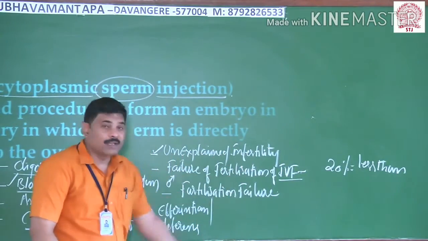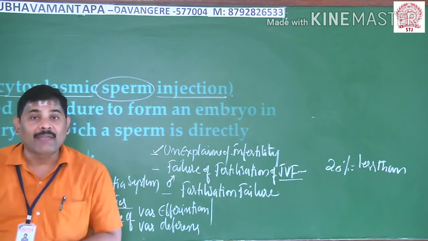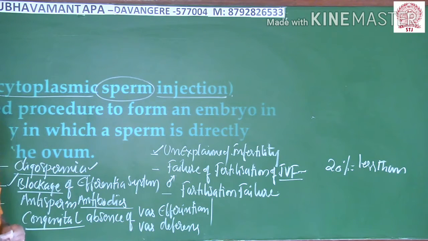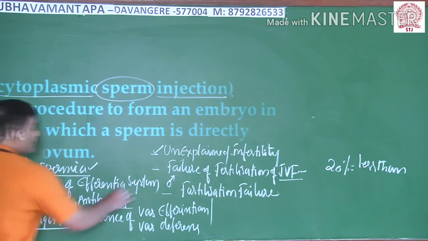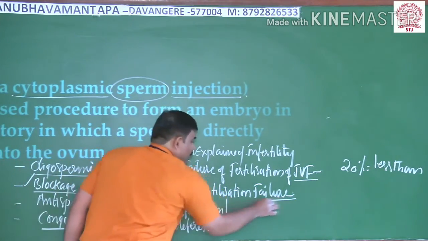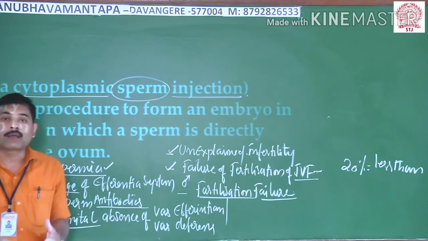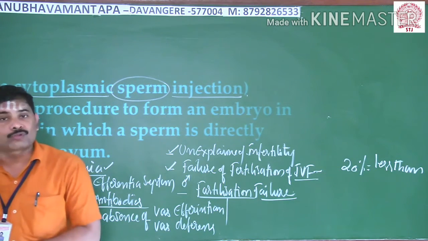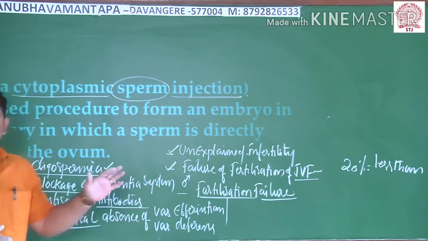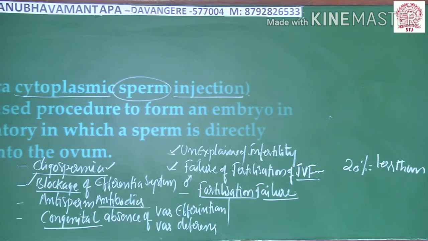So there are more chances of failure of the IVF technique also. In such cases, generally you go with this technique. Thereafter, fertilization failures. Naturally, fertilization takes place in the fallopian tube, but in some cases this natural fertilization doesn't take place. In all these conditions, generally we adopt a new technique, and that technique is known as the ICSI technique.